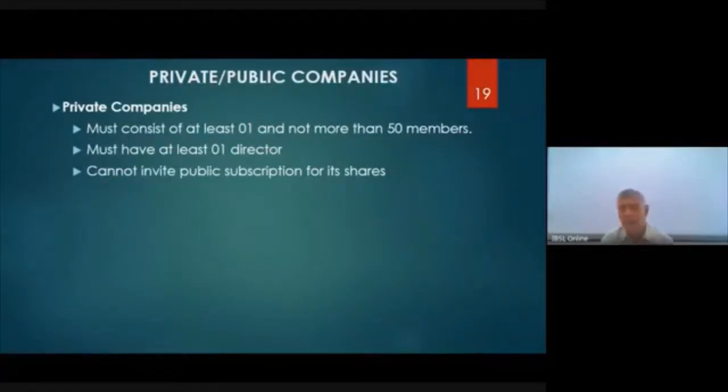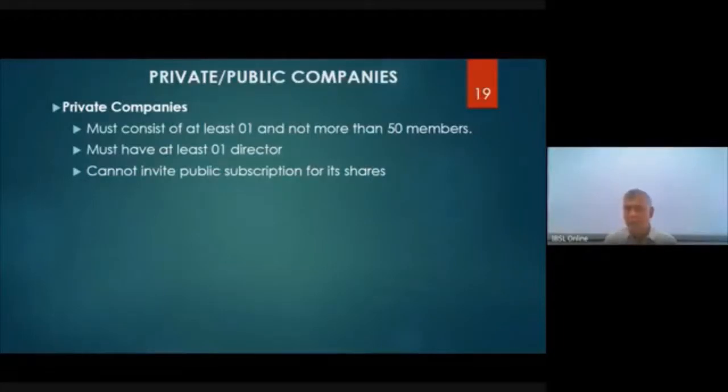Normally, when a new company issues shares, if it is a public company, they will put an advertisement in the paper: before such a date, apply for the shares of this company. Each share is 10 rupees. So, it is called an initial public offering or IPO.